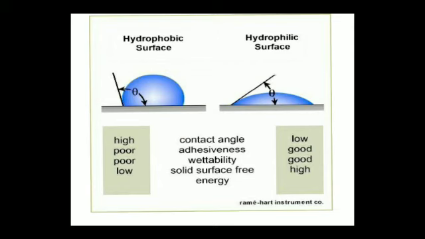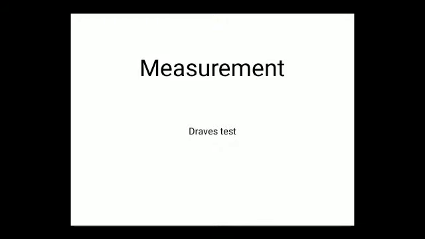There are several methods used for determining the relative efficiency of wetting agents. The most commonly used method is Draves test. Draves test is used for determining the efficiency of wetting agents.